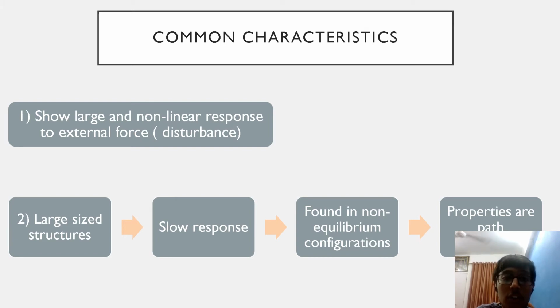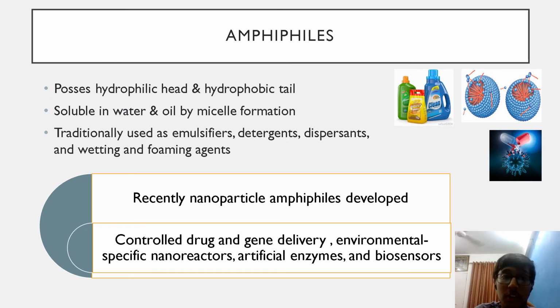Also, since soft materials are found in the non-equilibrium state, their properties are path dependent. Again, if you take the case of ice cream, ice cream made in a factory tastes very different from ice cream made in our freezer. This shows that the properties of soft materials depend on the path or the process by which they are made. So now let's discuss two of the four main categories of soft matter in a little more detail and see what makes them so relevant in today's world.